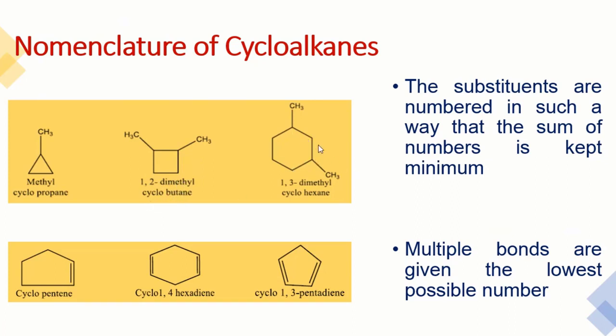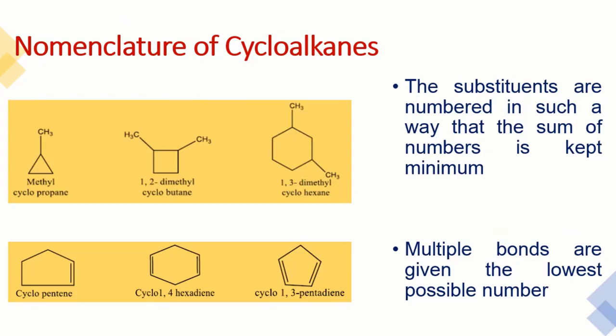This is a 6-member ring, so this is cyclohexane, and it again has 2 branches, methyl and this one is also methyl. So there are 2 ways of numbering. If we number from the left, 1, 2, 3, 4, and 5, the branches will be at 1 and 5. But if we number from the right side, 1, 2, and 3. So this is 1,3-dimethylcyclohexane.